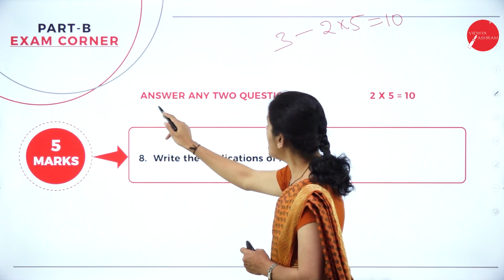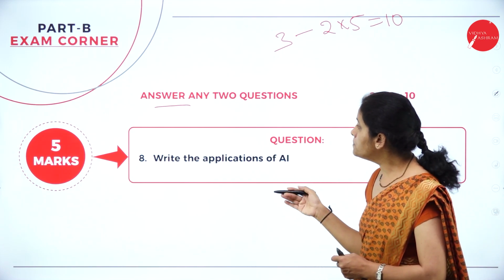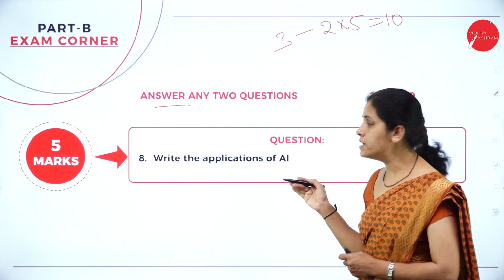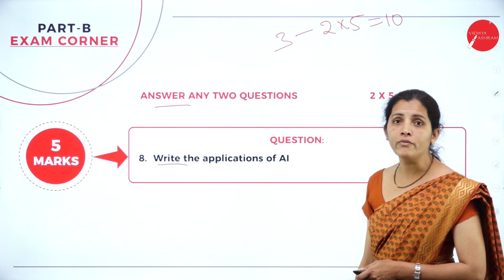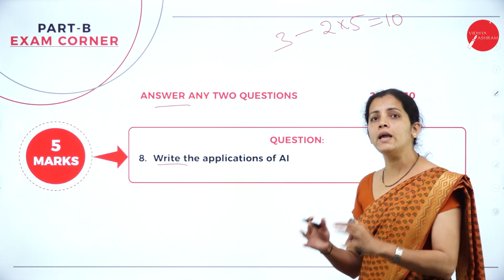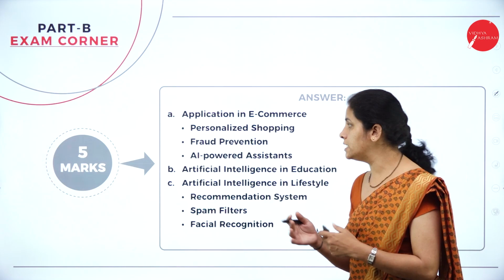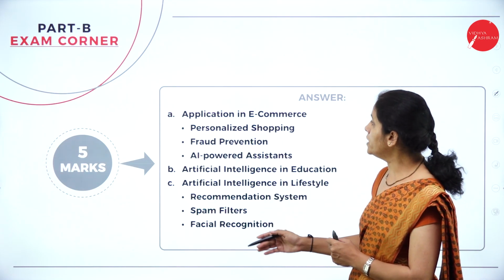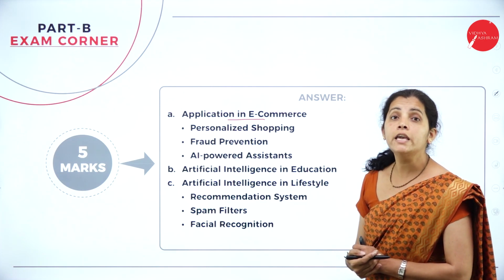See here, answer any 2 questions. What is my first question? See, very simple question. Write the application of AI. In the sense, where we can use artificial intelligence. So dear student, the first application here is e-commerce.